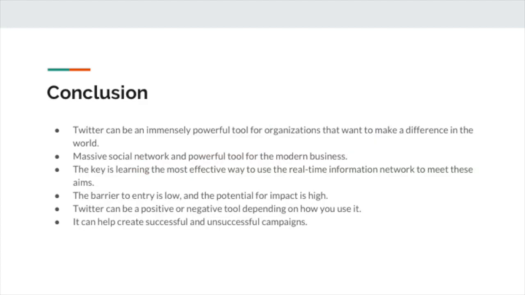In conclusion, Twitter can be an immensely powerful tool for organizations that want to make a difference in the world. It is a massive social network and powerful tool for the modern business. The key is learning the most effective way to use a real-time information network to meet these aims. When using Twitter, the barrier to entry is low and the potential for impact can be high. Twitter can be a positive or negative tool depending on how you use it. It can help create successful and unsuccessful campaigns, just like mentioned on the slides before.